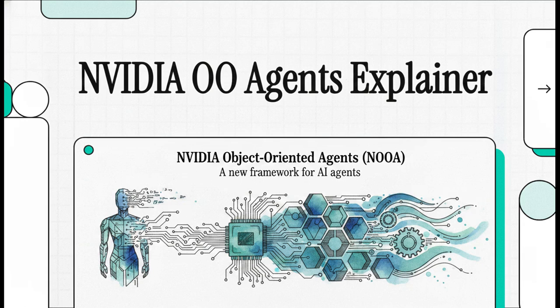We are looking at a fundamental shift in how artificial intelligence agents are engineered right now. We're talking about NVIDIA's Object-Oriented Agents, or NOOA for short. This framework is a complete departure from disjointed text prompts, moving us directly into native code execution.